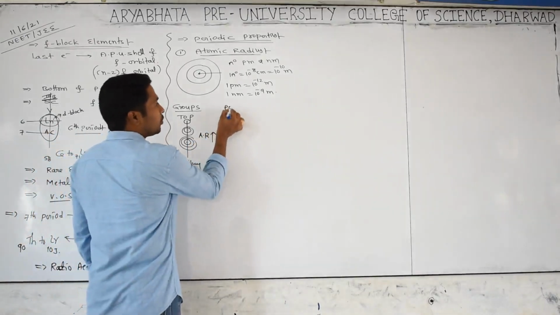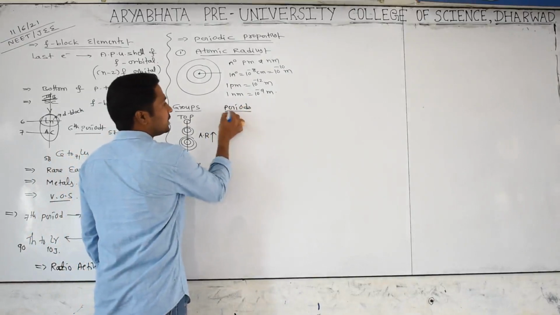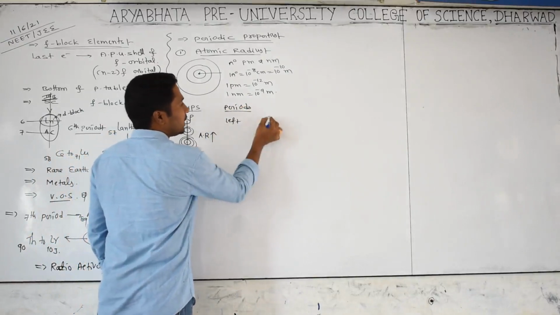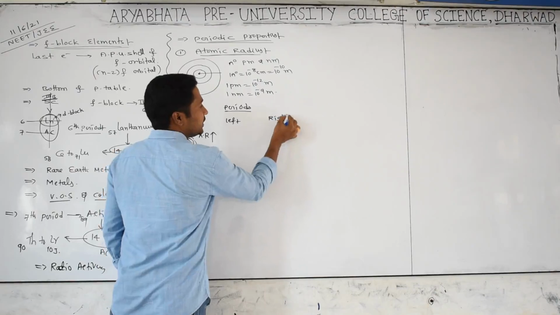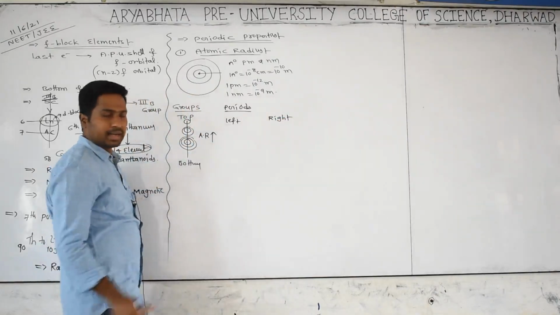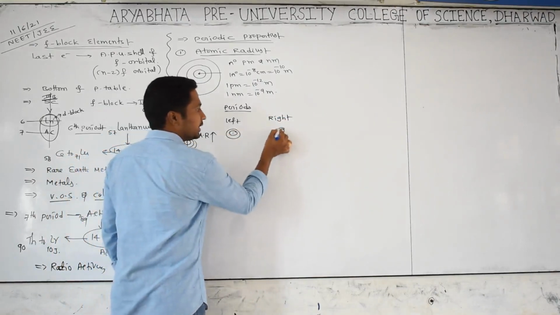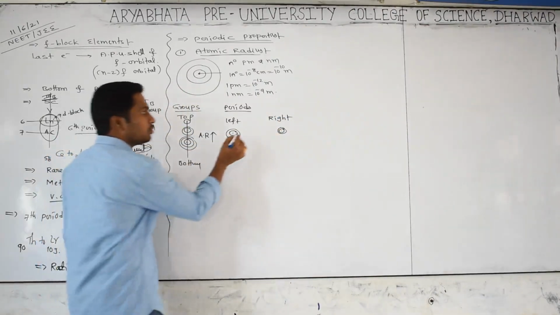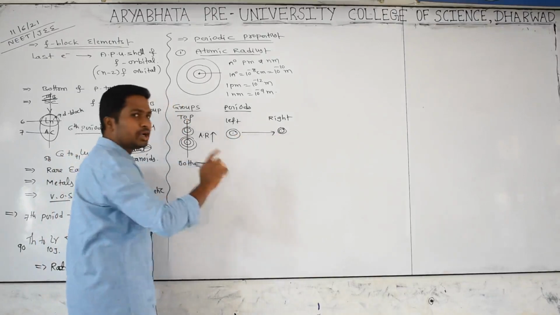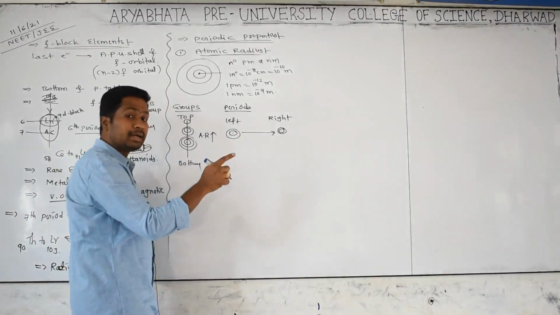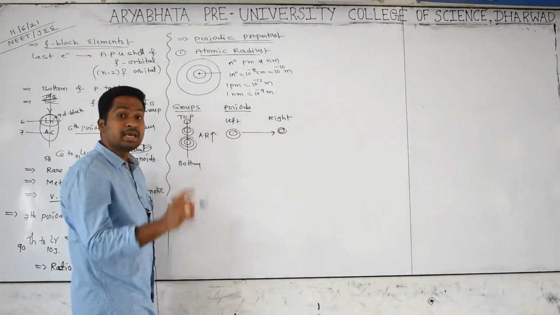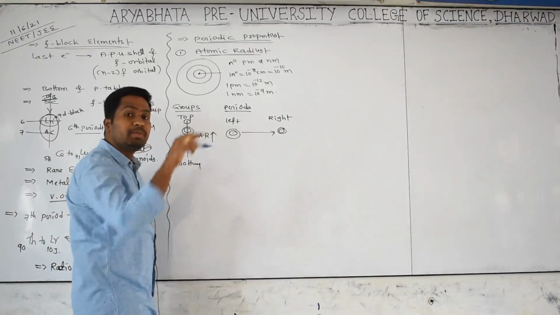Now you come to the next point, which is periods. Periods means we have to mention left to right, while moving from left to the right. So here, for example, you take the second period. From left to right in every period, the atomic number is increasing but the number of shells will remain the same. Even so, the atomic radius will be decreasing.